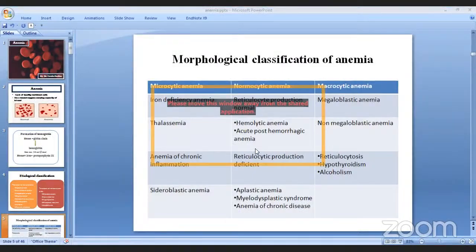Okay, anemia of chronic disease is going to be the same, right? Chronically, when a person is suffering from any chronic disease, it's going to affect the reticulocyte production as well.